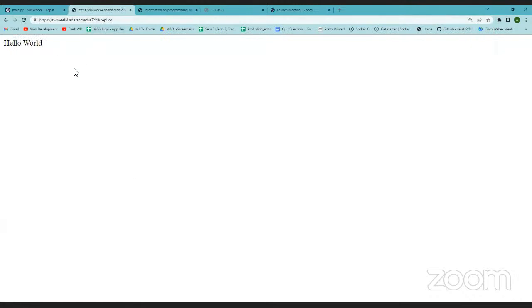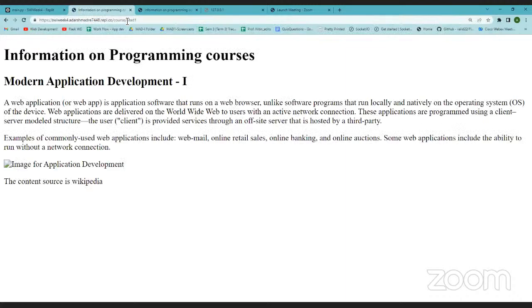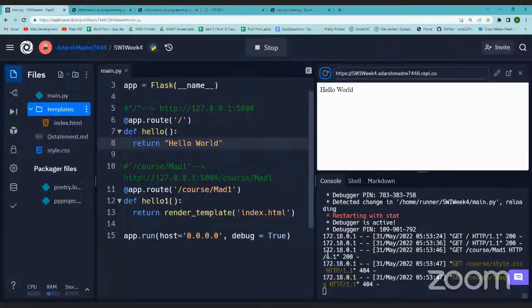Yeah, so I'm getting hello world for this URL, and the other one is, if I go to that, I'll get the static page, right? So this is how you map different functionality to different URLs. Okay, so now I guess we have covered the basics of what we need for this session.